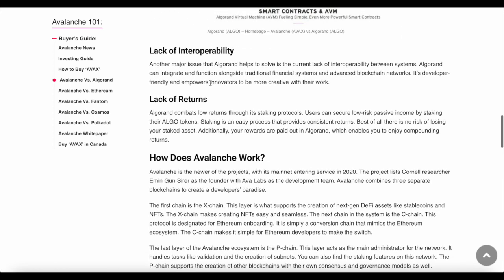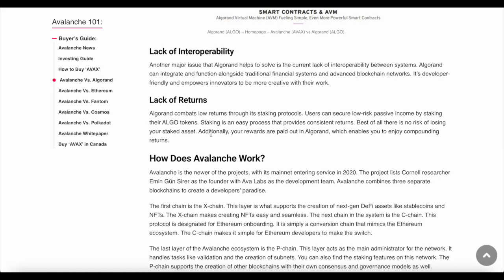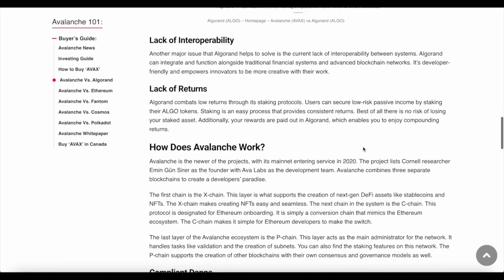Now, Algorand, on the other hand, faces the lack of returns. Algorand combats low returns through its staking protocol. Users can secure low-risk passive income by staking their Algorand tokens. Now, staking is an easy process that provides consistent returns. Best of all, there's no risk of losing your assets. Additionally, your rewards are paid in Algorand, which enables you to enjoy compounding returns.